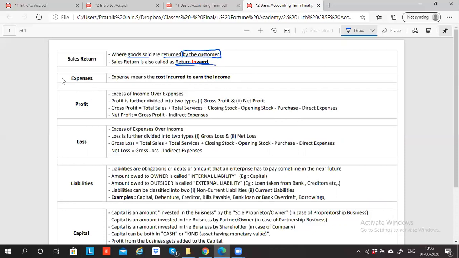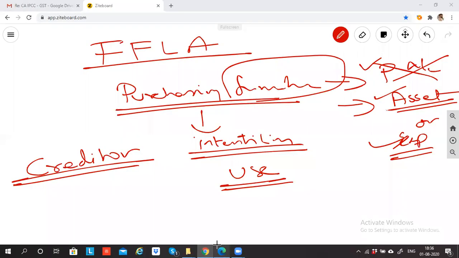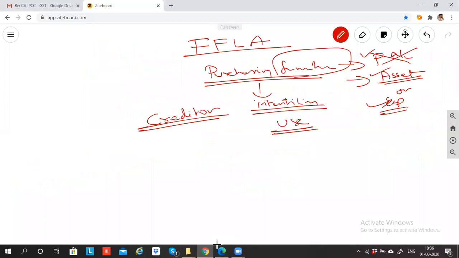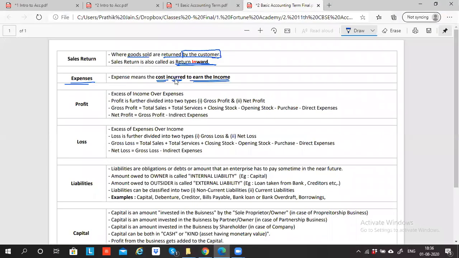Yes, sir. What is the meaning of expense? Expense means cost incurred to earn income. Everything that you pay is not an expense. Look at the word: it is called cost incurred, cost incurred to earn the income.